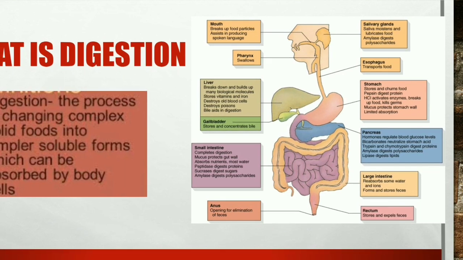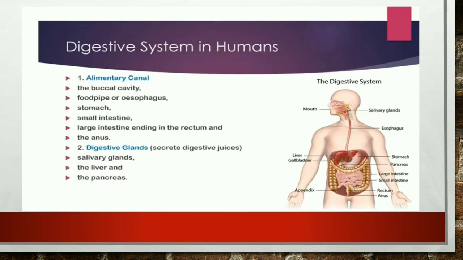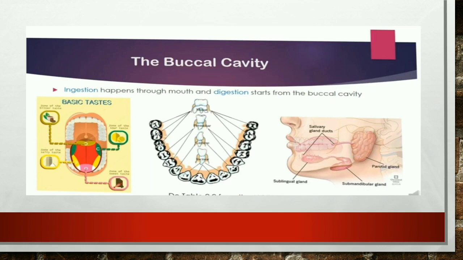Okay, so next one is the digestive system in humans. What are the different parts in the human digestive system? They are the alimentary canal and the digestive glands. We will learn about it later. So let's see what is the alimentary canal.